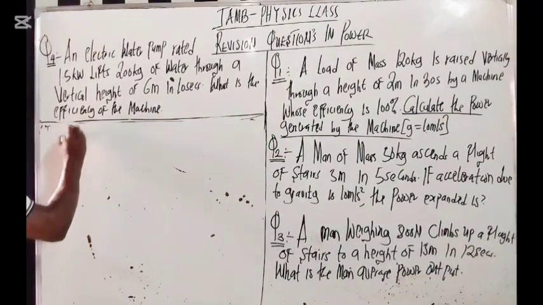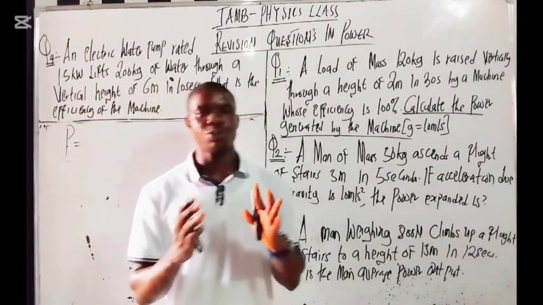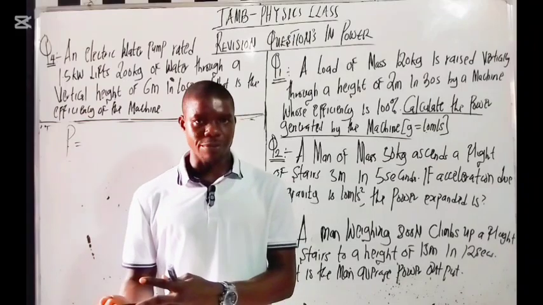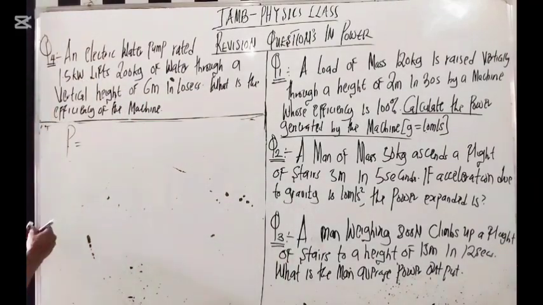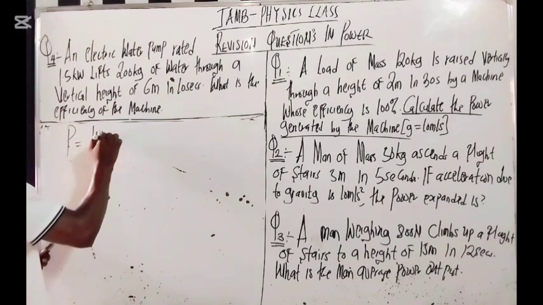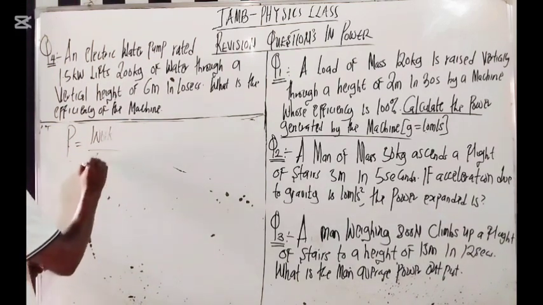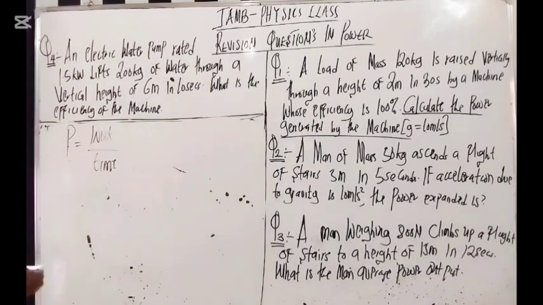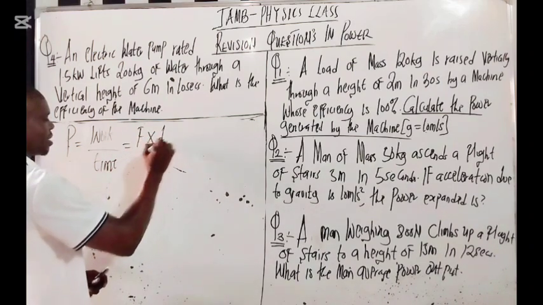Power, remember I told you that as a JAMB student or a physics student, you must try as much as possible to derive the formula for each of the formulas. It's very important. You have to know them well. Power equals what? Work over time. And what is work? Work is equal to force times distance, over time.